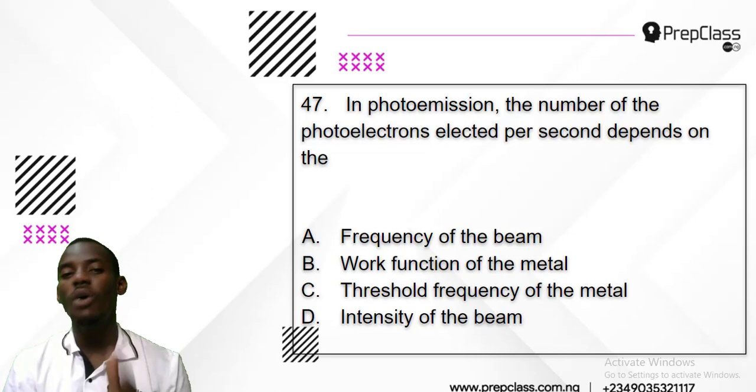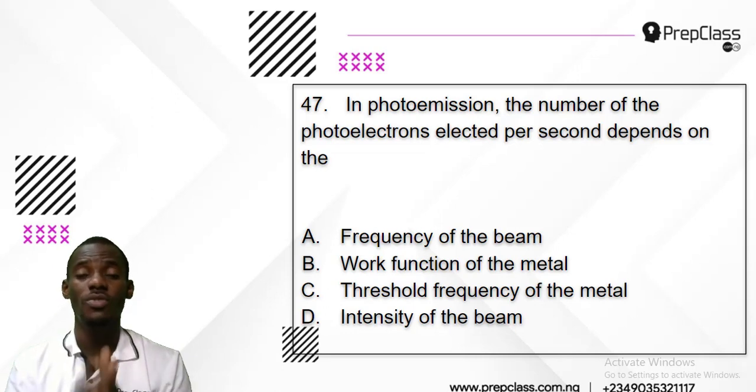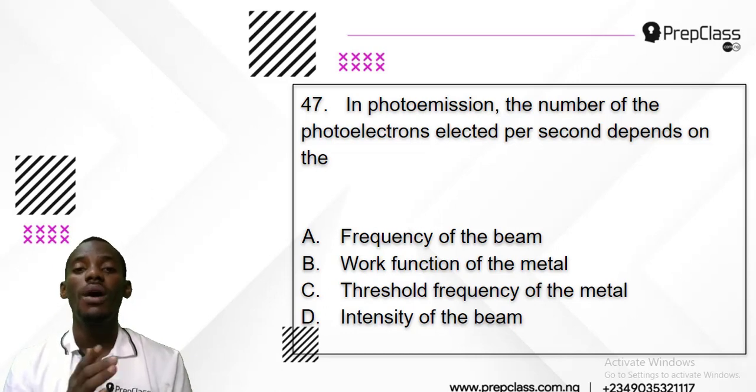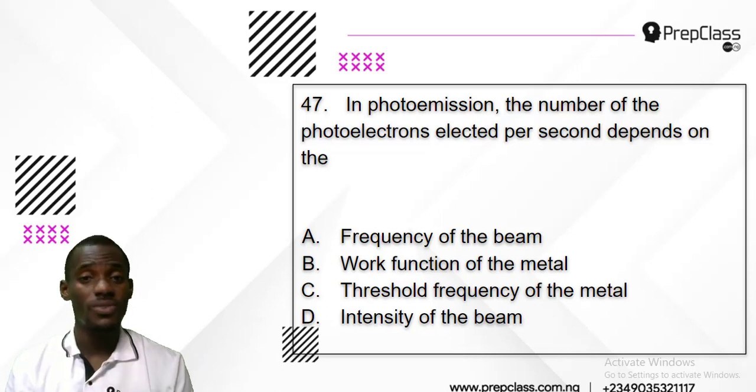Now, when light shines on a metallic plate, it releases electrons, and that's the principle for solar panels. When the sun rays shine on the solar panel, it releases what? Electrons, right? And that electron is stored in your battery and used to power your house. And that's how a solar panel works. It works by the principle of photo emission.